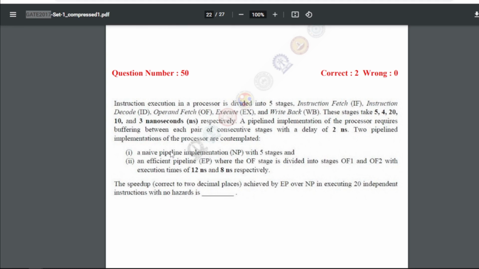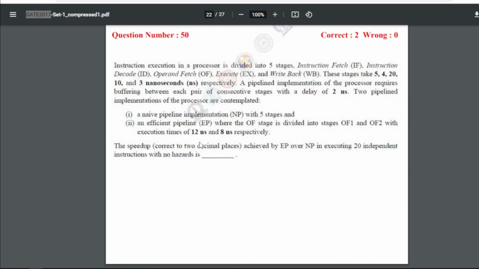Two pipeline implementations of the processor are contemplated: a naive pipeline implementation NP with the 5 stages, and an efficient pipeline EP where the OF stage is divided into 2 stages, OF1 and OF2, with execution times of 12 nanoseconds and 8 nanoseconds respectively. So the speedup, correct to 2 decimal places, achieved by EP over NP in executing 20 independent instructions with no hazard is. So that will be our answer, 1.49 to 1.52.